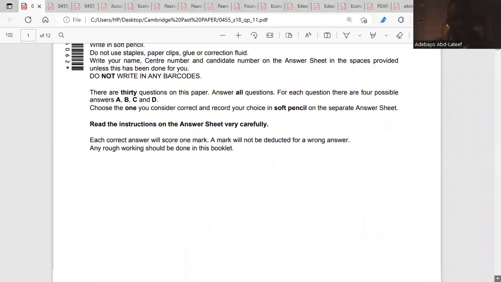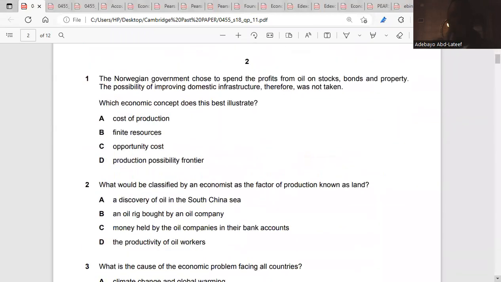We'll start with the first question. It says the Norwegian government chose to spend the profit from oil on stocks, bonds, and property. The possibility of improving domestic infrastructure therefore was not taken. So instead of spending on improving infrastructure, the government is spending in the financial markets. Do you understand? That means the government is not spending on domestic infrastructure. So what economic concept does this best illustrate?